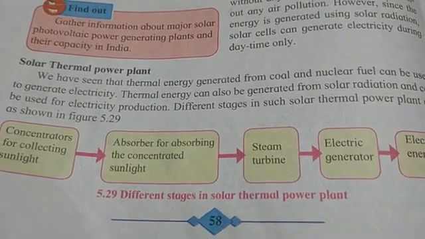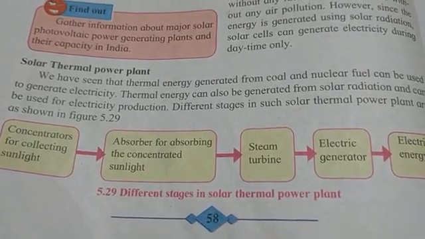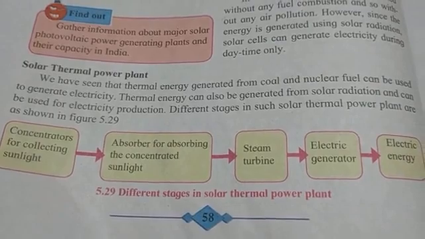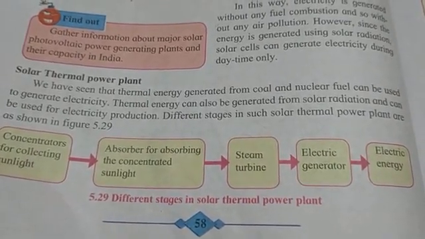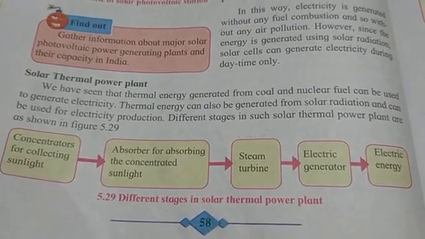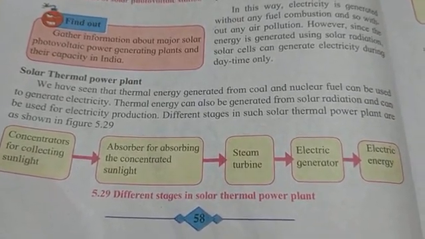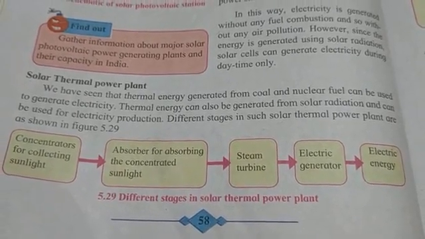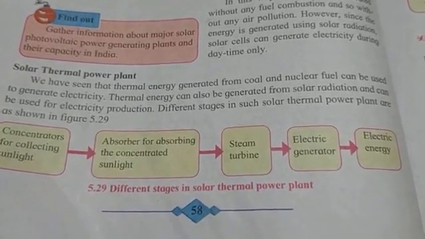Using this heat energy, steam is generated to drive the turbine and to produce electricity.